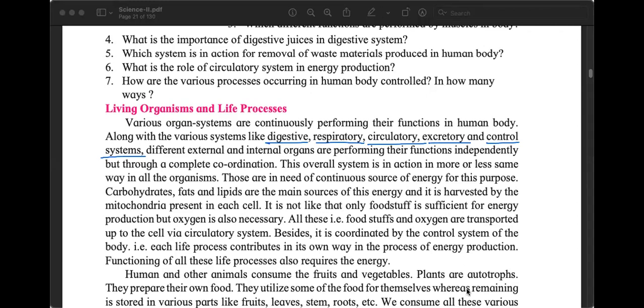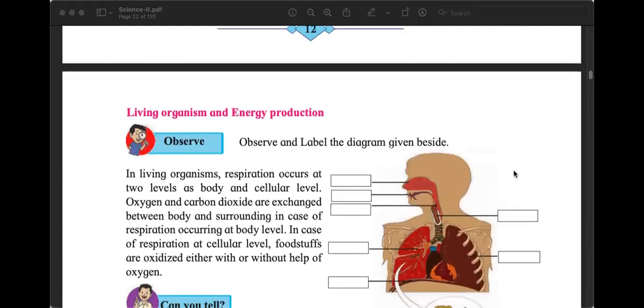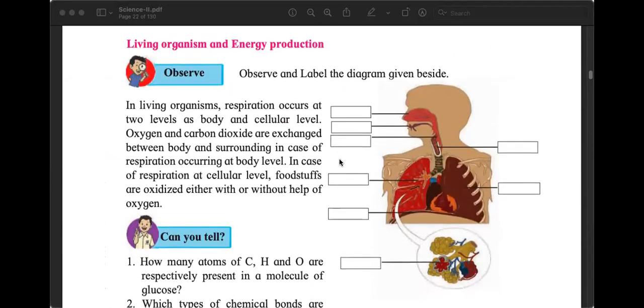So that's one part of the chapter. Now let us see what is there in the chapter. We will study two systems in this chapter. One is respiration. When we say respiration, we will just glance through what is breathing, inhalation, exhalation. That's very simple. This diagram is not this year's diagram; maybe you are seeing it from class 7. You will complete this diagram on your own. No need to draw, you can number. I will make this diagram part of homework, and you will know how to answer that question.